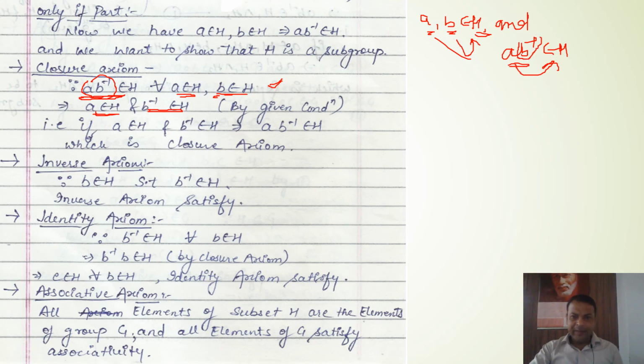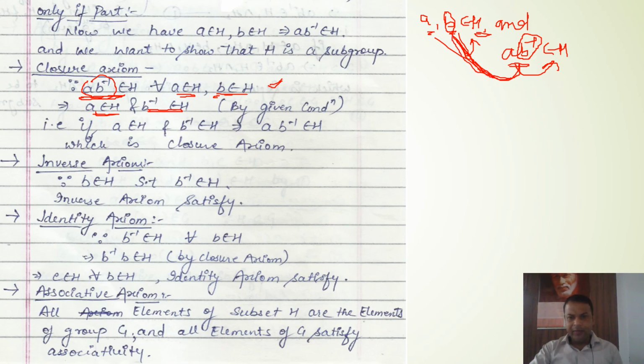This B inverse is coming from where? It means the inverse of this B is available in the set H. It means this subset H has the inverse of any arbitrarily chosen element, because here B is not a particular variable, it is an arbitrary variable. We can choose it arbitrarily, randomly.